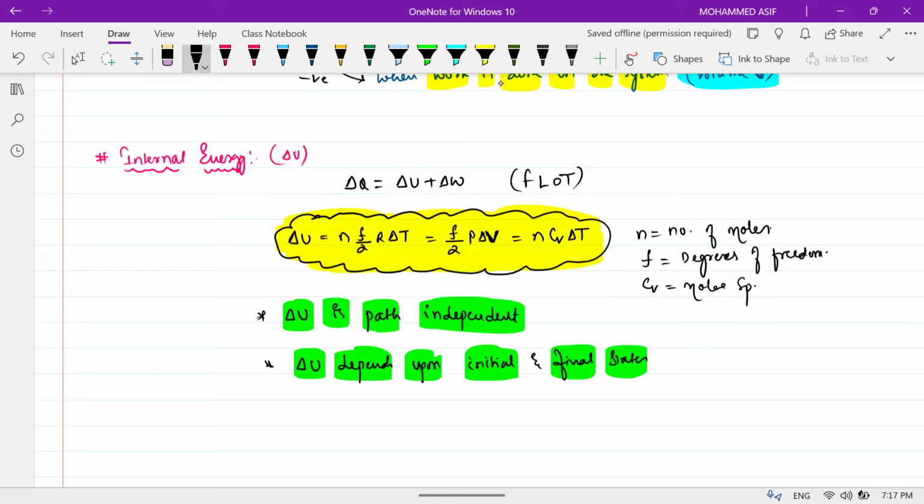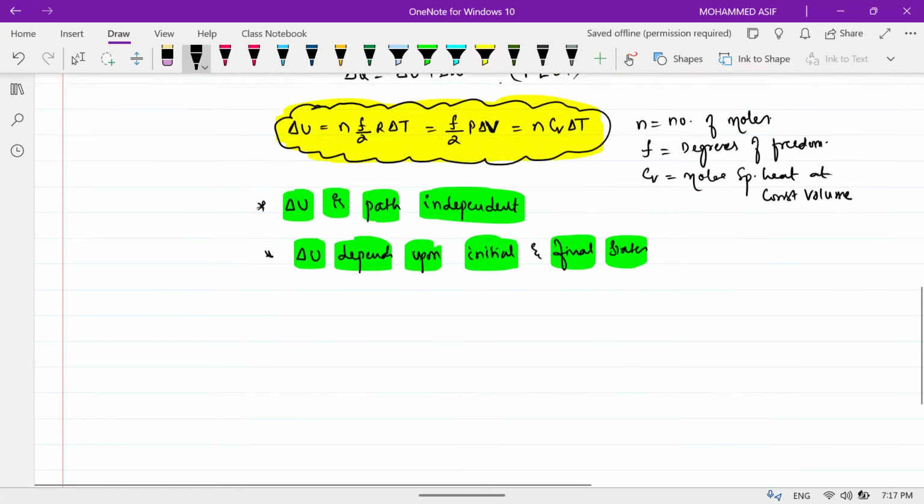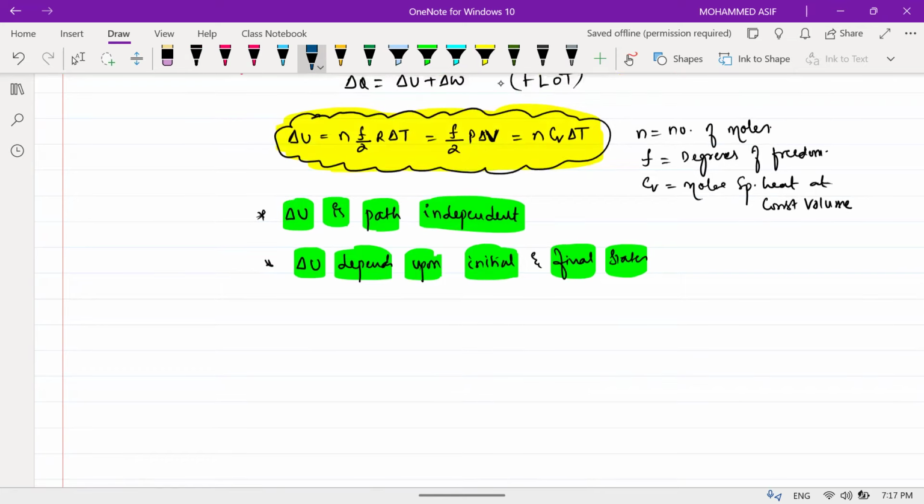Molar specific heat at constant volume. Clear? Sure. And one more thing you need to remember better.